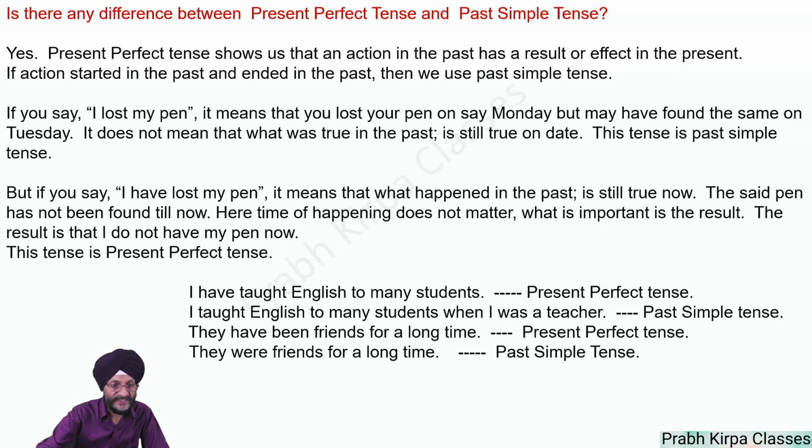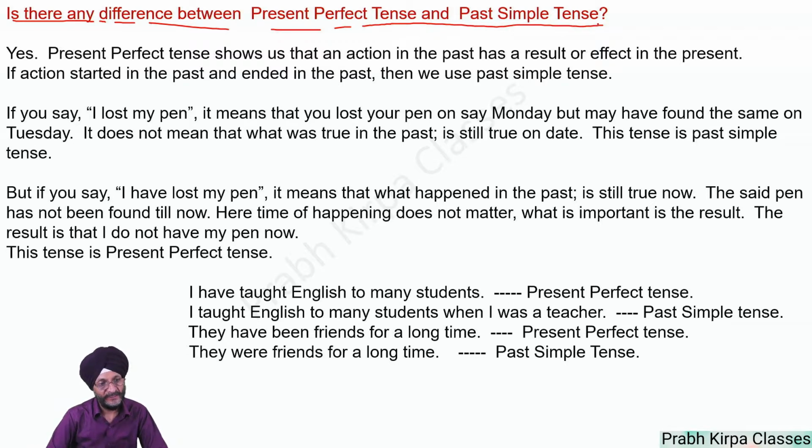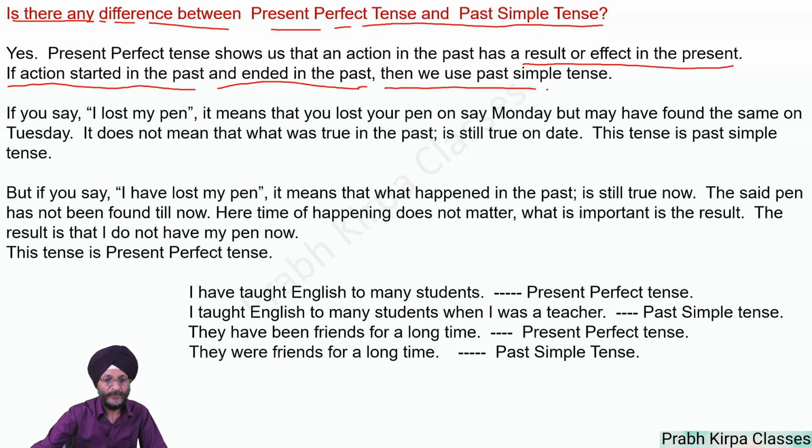Now the question arises, is there any difference between present perfect and past simple tense? Yes, there is a difference. Present perfect tense shows that an action in the past has a result or effect in the present. If an action started in the past and ended in the past, then we use past simple tense. Let us understand this concept with the help of an example. If you say, I lost my pen, it means that you lost your pen on, say, Monday.